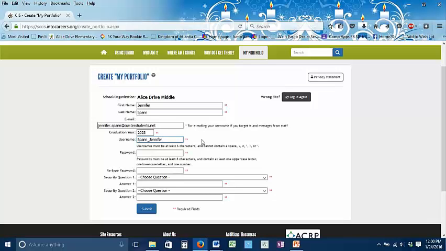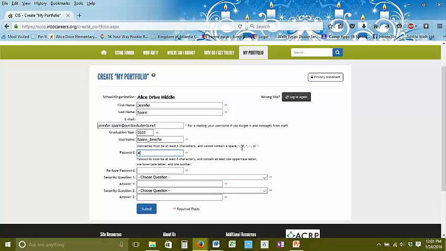Now again, you may need to do the math to figure out when your graduation year was. So if you're in 8th grade this year, you'll just figure out by adding 4 more years. So if you are in 8th grade, finishing 8th grade in 2016, you'll be graduating in 2020. Your password should be the exact same password you use to log into your Google Chromebooks.